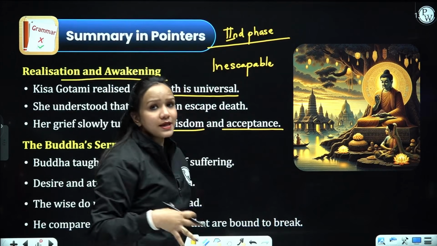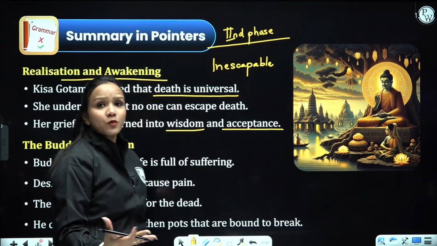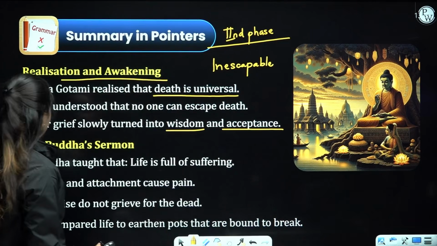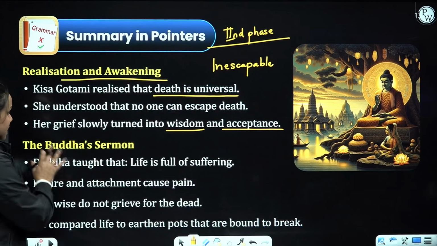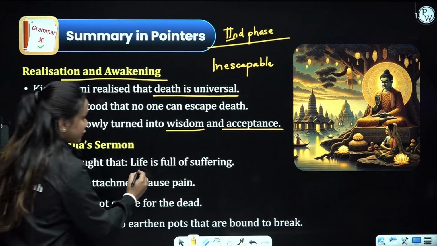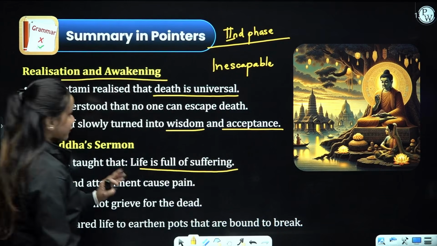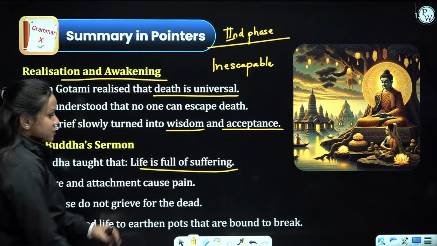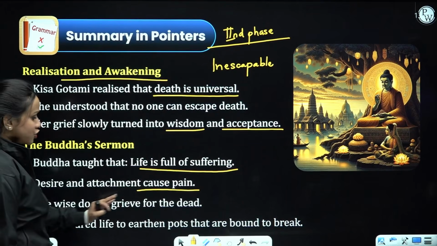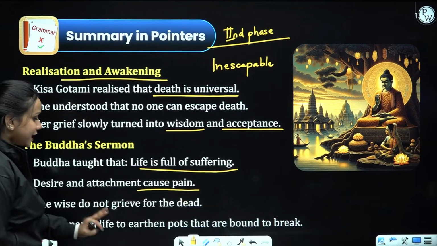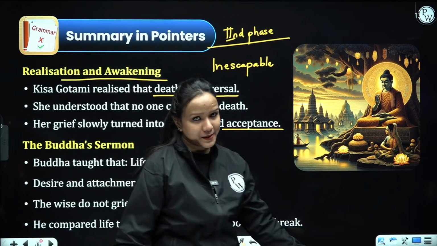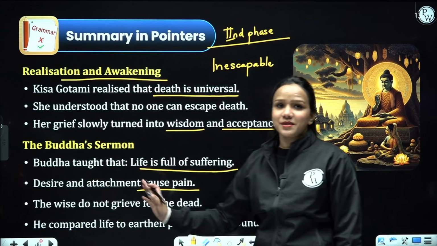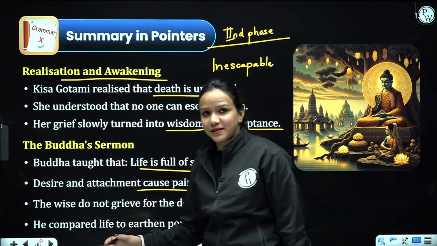So this is the second phase of the chapter, which is actually the sermon that took place at Benares, the first teaching that was given by Gautam Buddha, right, in Benares. So the Buddha's sermon: Buddha taught that life is full of sufferings, right? And we have to accept those sufferings of life, right? Desire and attachment cause pain. The wise do not grieve for the dead. He compared life to earthen pots that are bound to break, right? Or you can even compare life to a bubble, which is short-lived but ultimately vanishes.